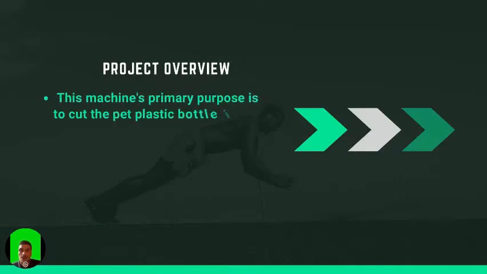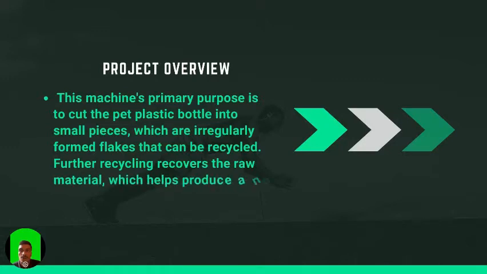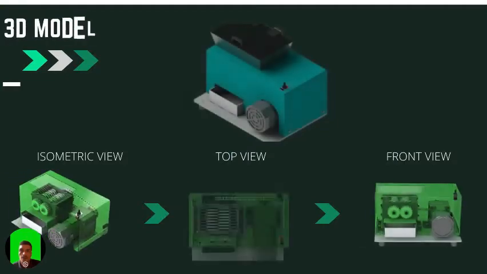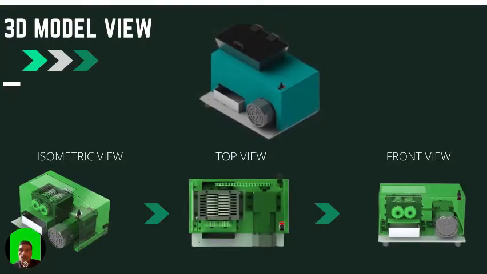This machine's primary purpose is to cut the PET plastic bottle into small pieces, which are regularly formed as flakes that can be recycled. The recycling recovers the raw material, which helps produce a new product. Okay, next, this is my 3D model view. First one is the isometric view, the second one is the top view, and the third one is the front view.